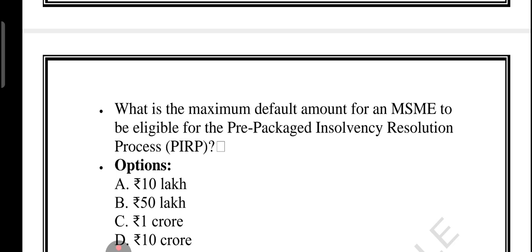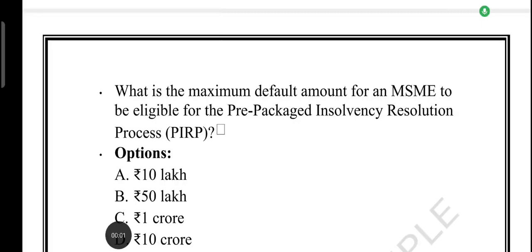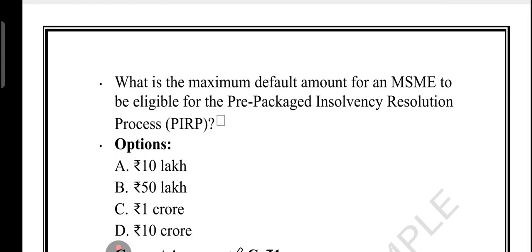Now friends, have a look at the next question. The next question is, what is the maximum default amount for an MSME to be eligible for PIRP? That is called prepacked. So PIRP is made for smaller businesses, MSMEs. It only applies when the default amount is up to 1 crore, right, option C. If the default is more than 1 crore, the MSME has to go through a longer process, and that longer process is called CIRP.